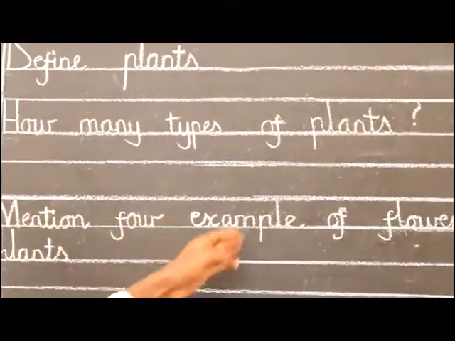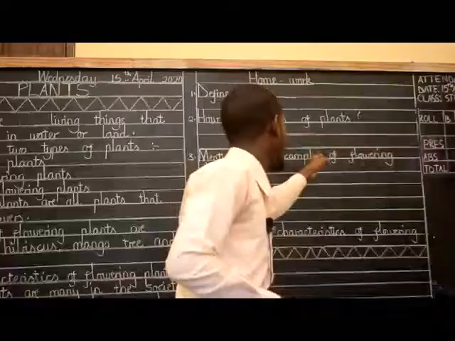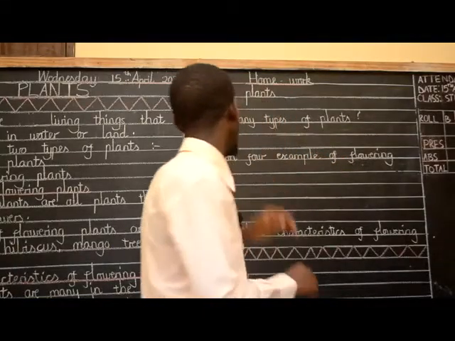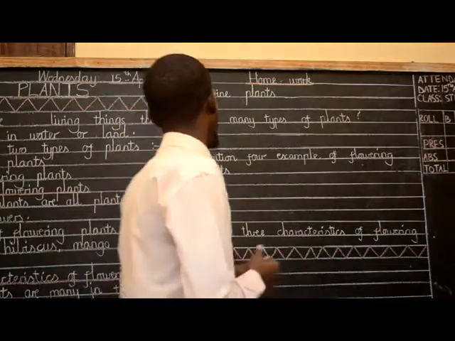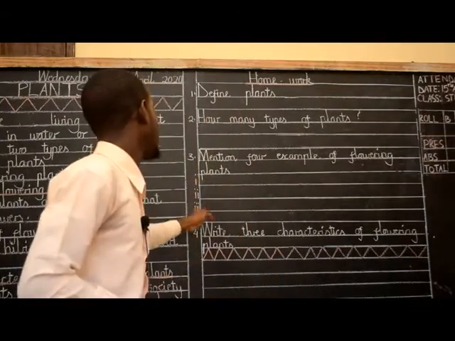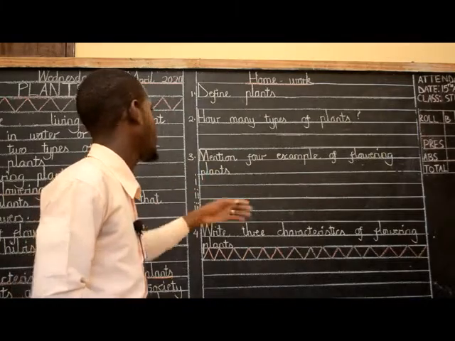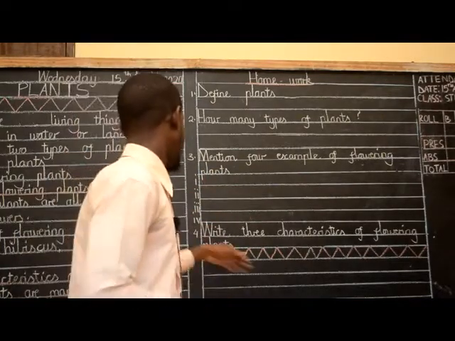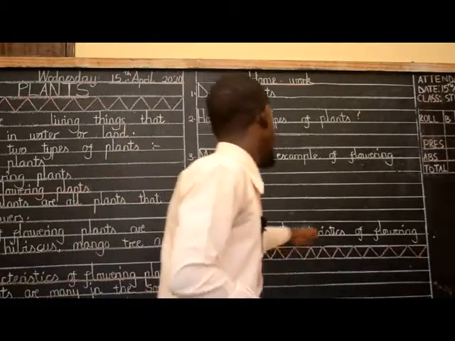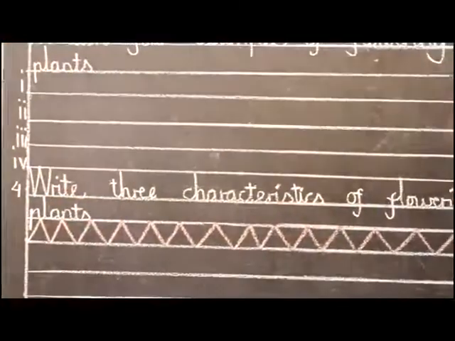The third question is mention 4 examples of flowering plants. We have a gap: the first plant we put here, then second, third, and fourth. And the fourth question is write 3 characteristics of flowering plants.